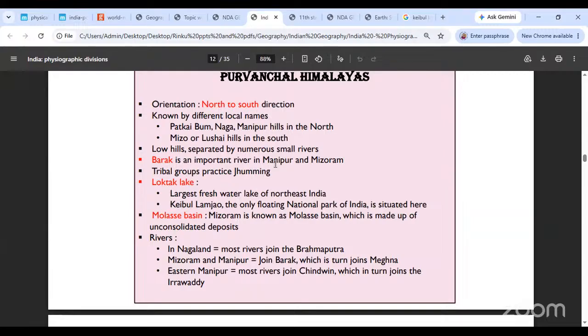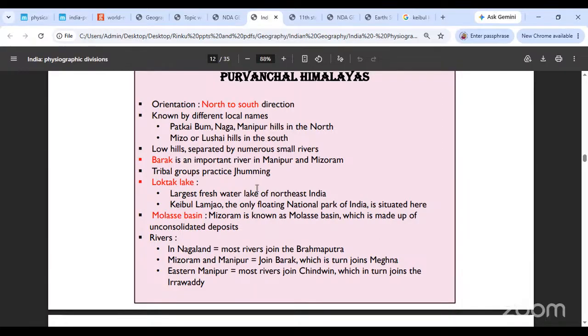So as this mountain is being formed, at the base of the mountain in the foreland region, a small depression is created, and this depression gets filled up with all sorts of sediments from the rivers, sometimes from the glaciers, depending on what sort of region you are in. Usually when these are filled up, they are called the molasse basin. A very famous molasse basin appears in the Alps. Alps का molasse basin ज़्यादा famous है, लेकिन हमारे यहाँ पे Mizoram is famously called a molasse basin.